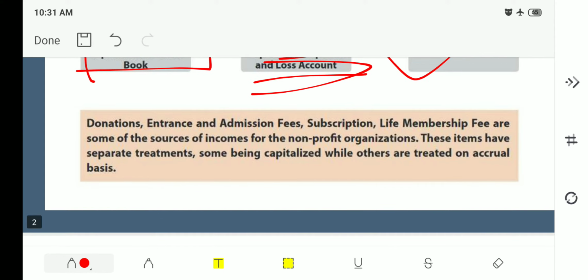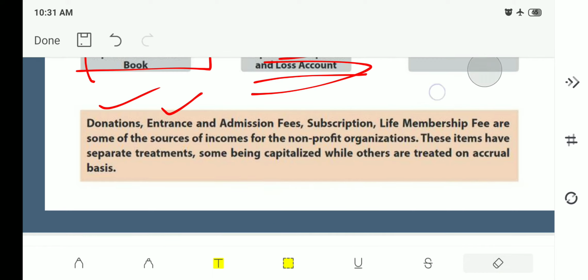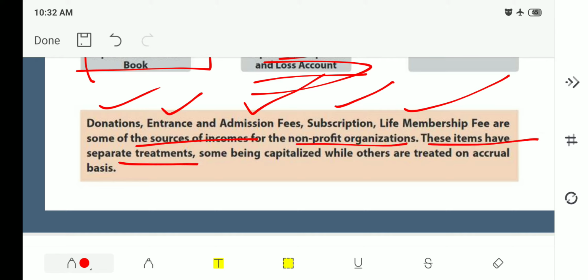From where does this NPO, that is non-profit organization, get the amount? One is donation from the entrance fee. See, if there is a club, a club that belongs to the old age home or to the orphanage, in order to visit those places, they will charge an entrance fee. Admission fees, subscription fees, and life membership fees are some of the sources of income for non-profit organizations. These items have separate treatments, some being capitalized while others are treated on accrual basis, right? If you don't know what is accrual basis, we have dealt with it in the previous lectures. You can watch those videos.